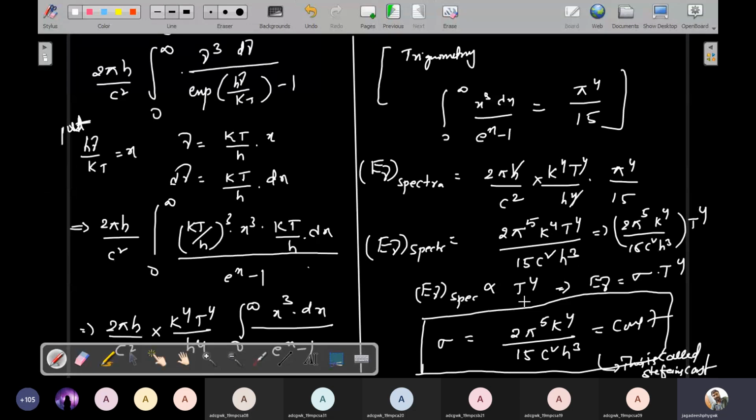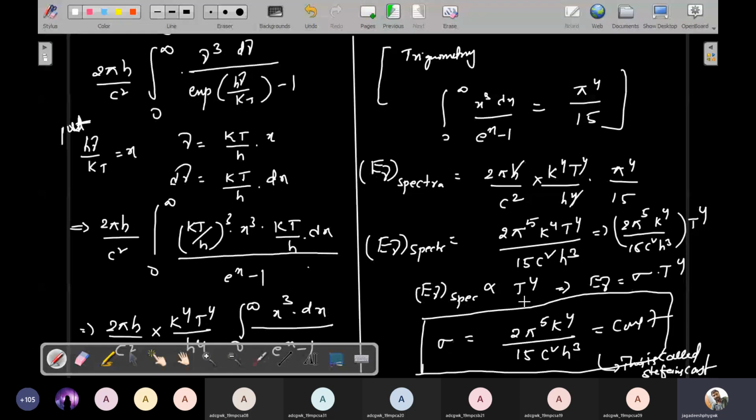If you substitute the appropriate values: pi is 3.14, k is the Boltzmann constant, 1.38 into 10 power minus 23, c is the velocity of light, 3 into 10 power 8, and h is Planck's constant, 6.625 into 10 power minus 34 joule second. Using all these you will get the value of Stefan's constant.